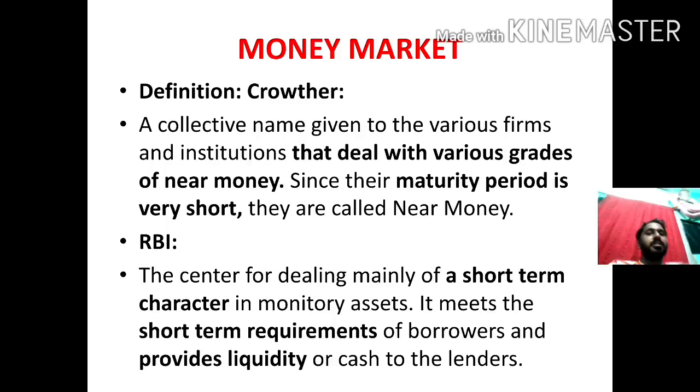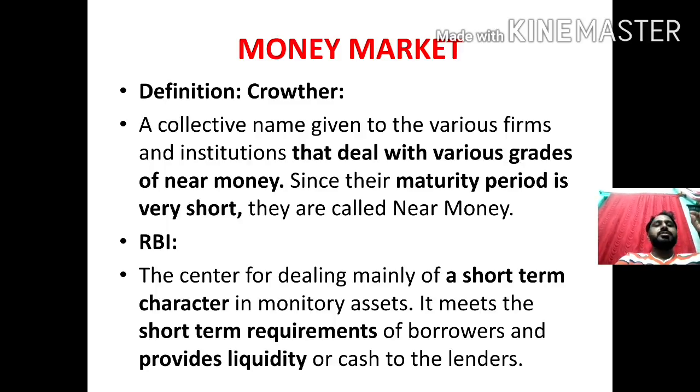So what is the money market then? What is the definition given by Crowther? A collective name given to the various firms and institutions that deal with various grades of near money. Here, children, we need to understand what the money market is. The money market means dealing with various grades of near money. The institutions or firms which deal with near money are called the money market. Then what is near money? Near money means the maturity period of the funds is very small, a shorter period. Those funds are called near money.